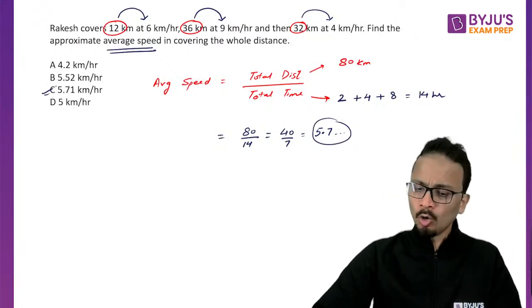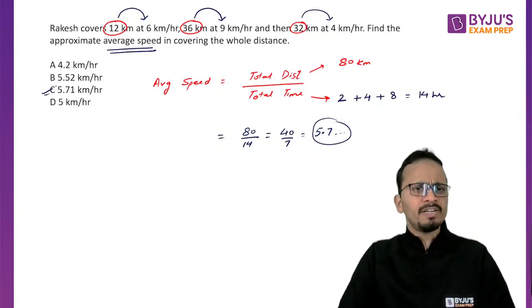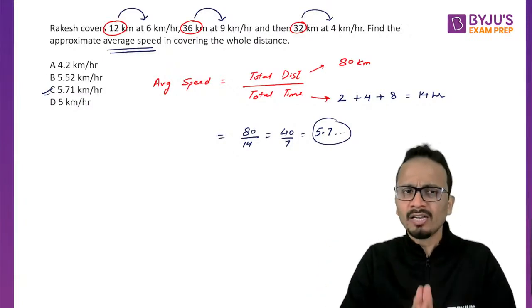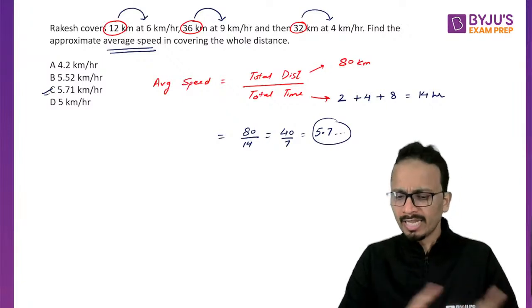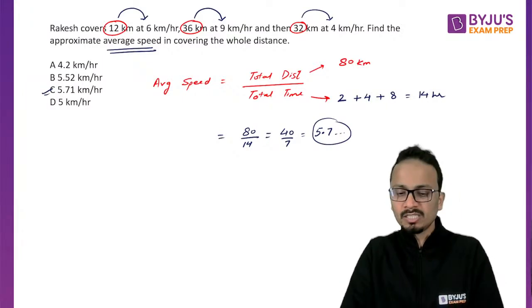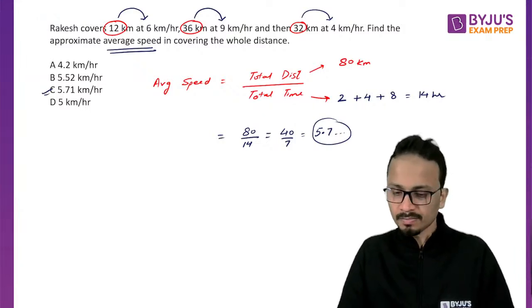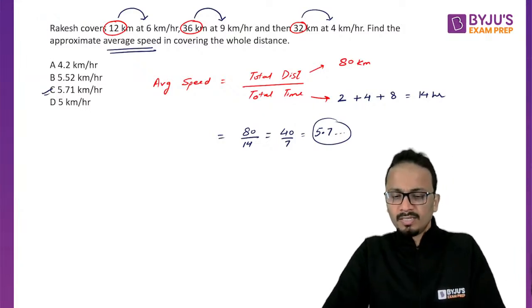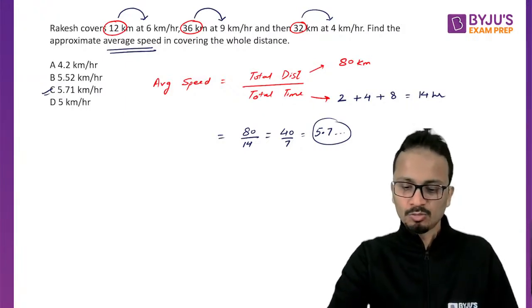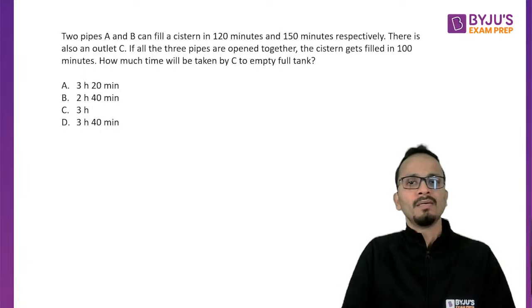Okay. I hope the students who have given a different answer, the students who have committed a mistake, have understood, and next time they will not be committing any kind of mistake in calculating average speeds. Such an easy question. Am I clear to all of you? Let's move on to the next question.